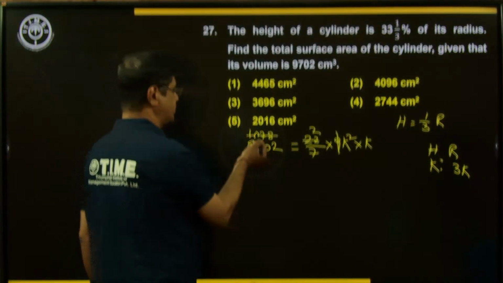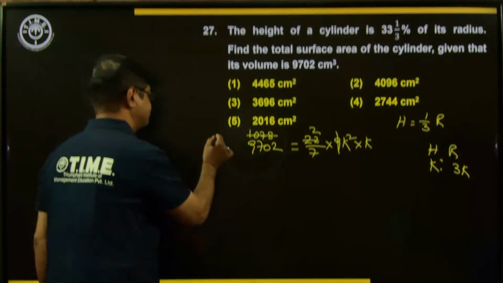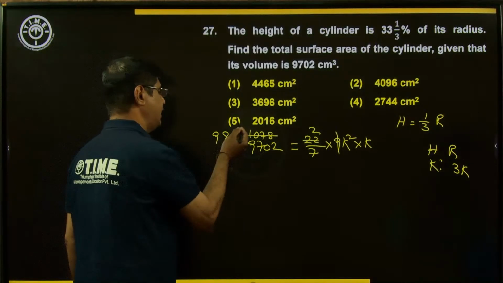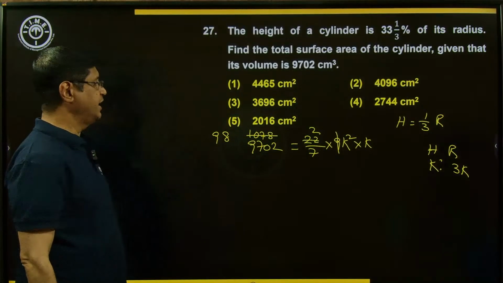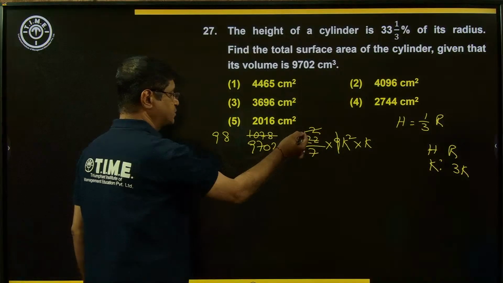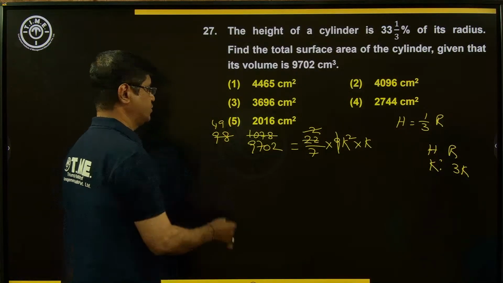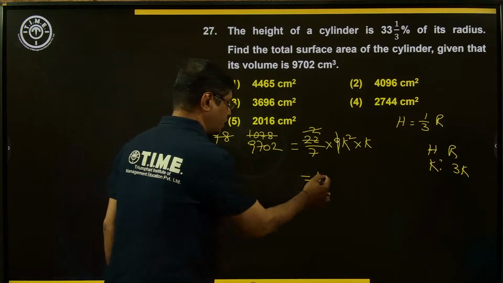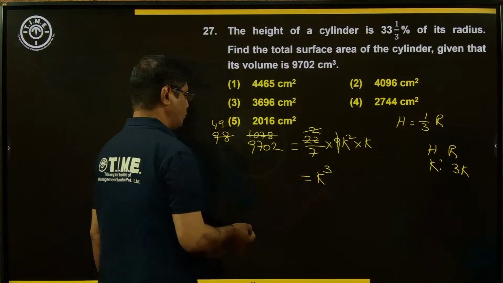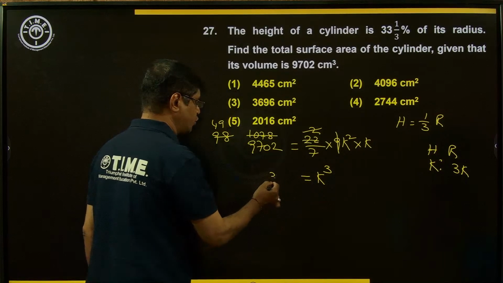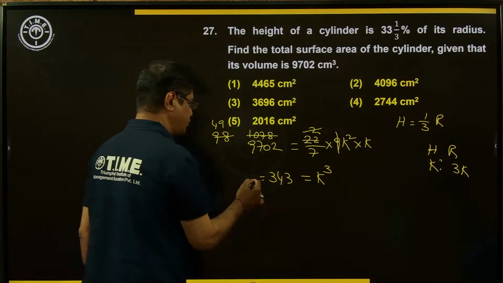It goes how many times? 9 times 99 and 8 times, so 98. What about 2? 2 here 49 times. K square into K is equal to K cube. 49 into 3 is equal to 343, which is equal to 7 cube.